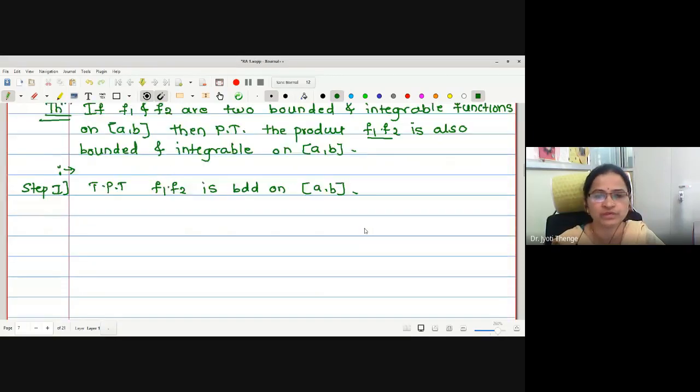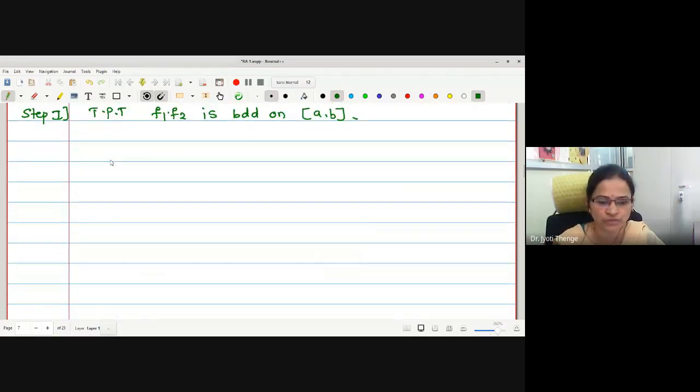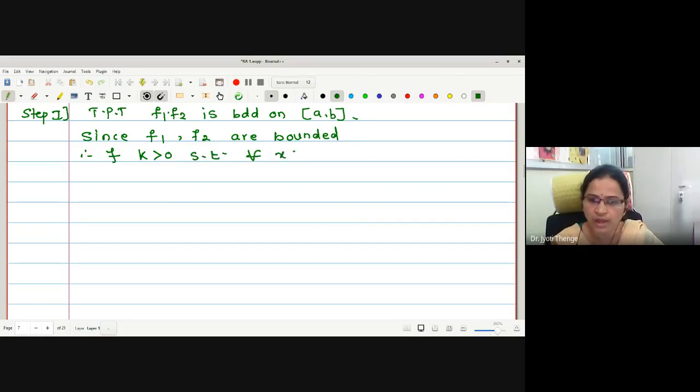Now here we will first mention the bounds of f1, f2. Since f1, f2 are bounded, therefore there exists k greater than 0 such that for all x in closed interval AB, mod of f1 of x is less than or equal to k and mod of f2 of x is less than or equal to k.